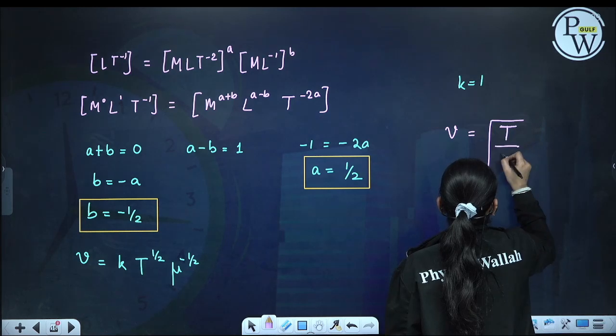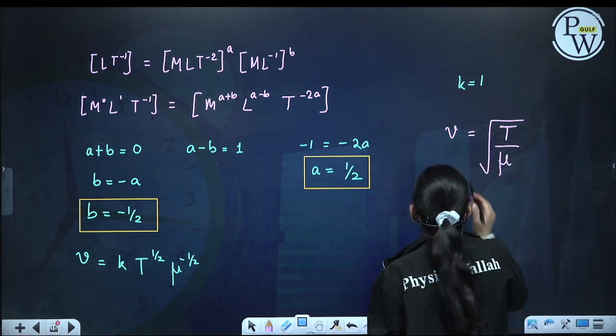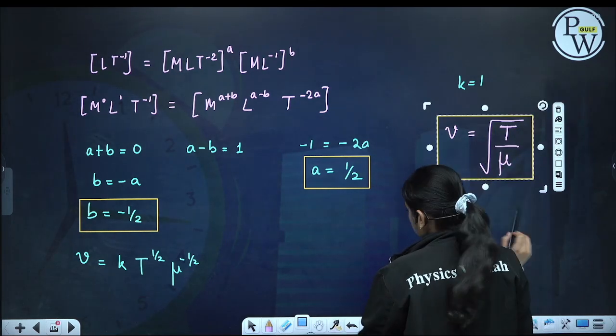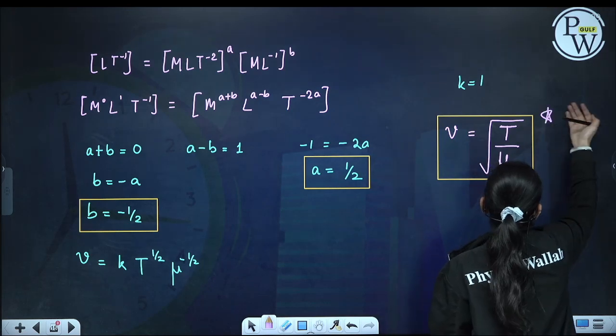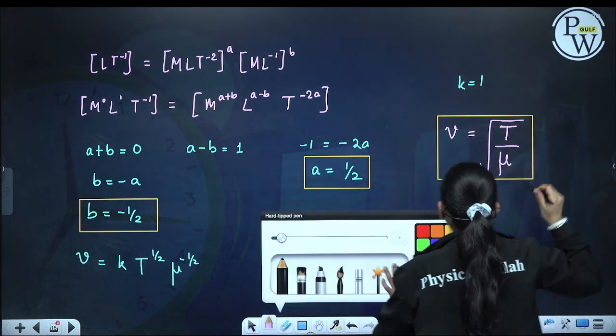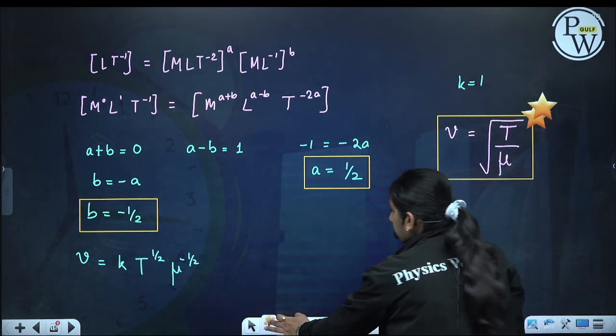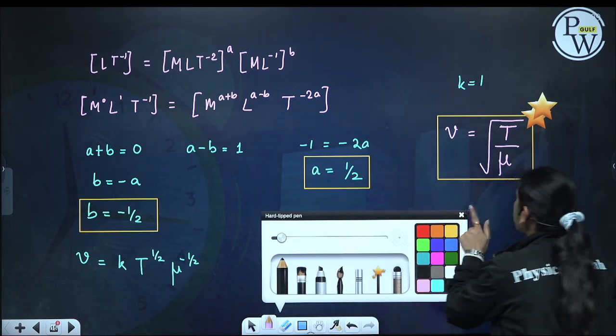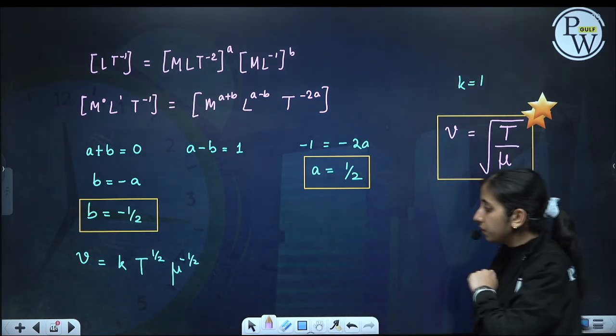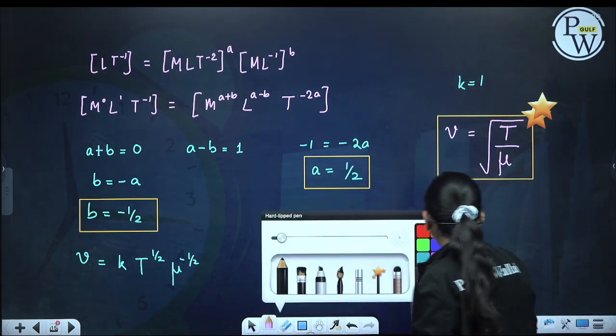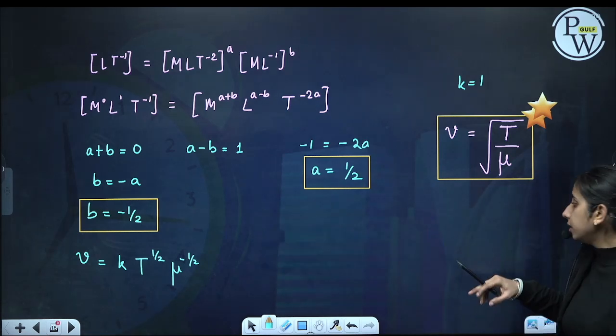This is the formula for the speed of a transverse wave in a string. It depends on mu and the tension in the string.